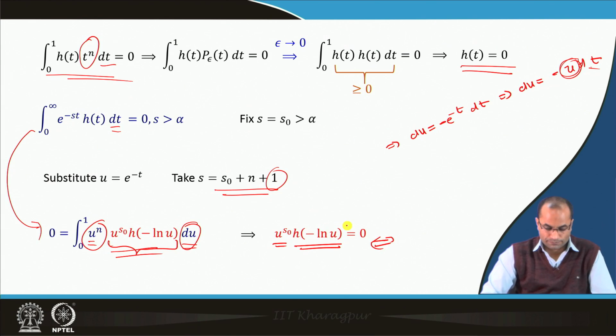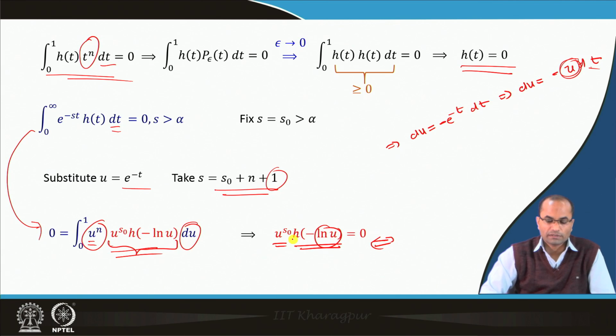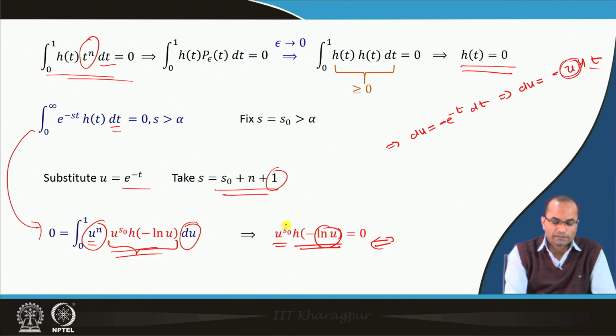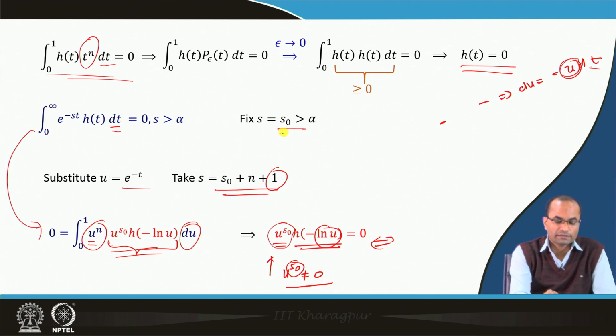Naturally, here minus ln u is nothing but t. So, we have h t and u power s naught; u power s naught is not equal to 0, because u varies from 0 to 1 and s naught is also a number greater than alpha.